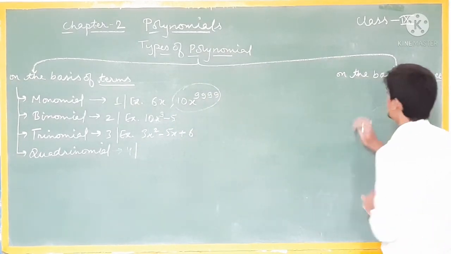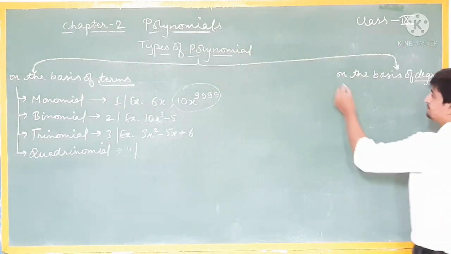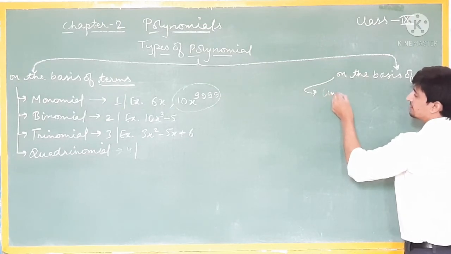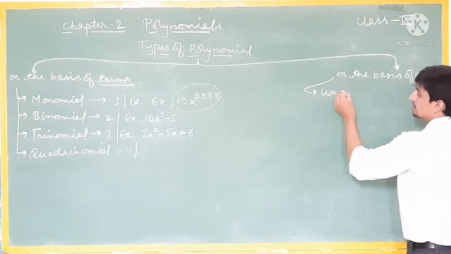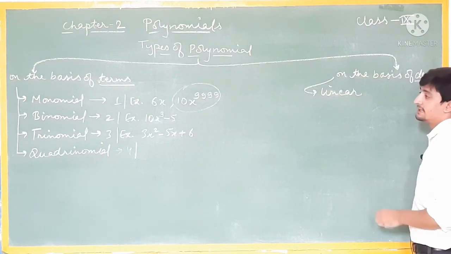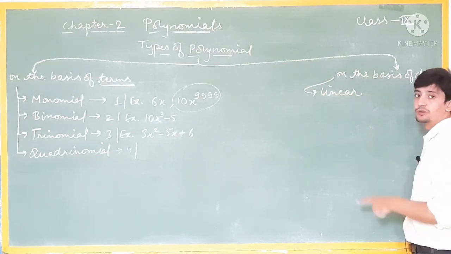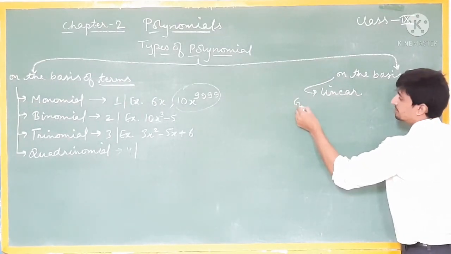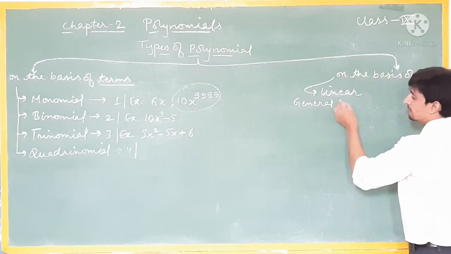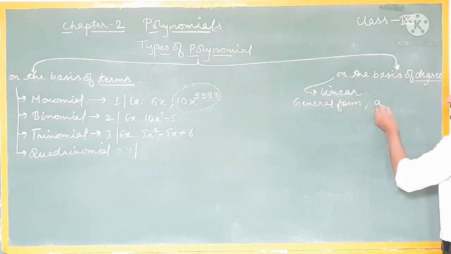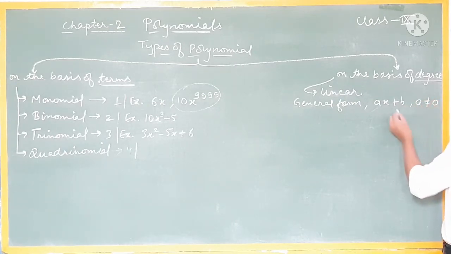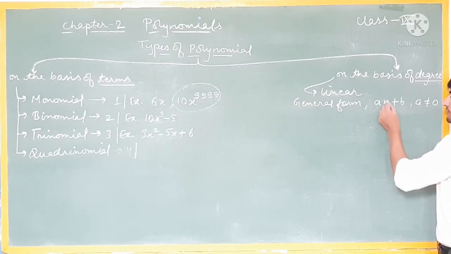Now we will discuss on the basis of degree. First I have linear polynomial. This depends on the degree, not on the terms. The general form is ax + b, where a is not equal to 0, and the degree of the variable will always be 1.